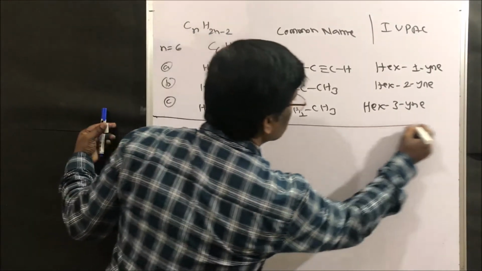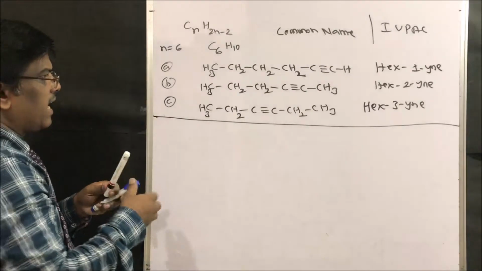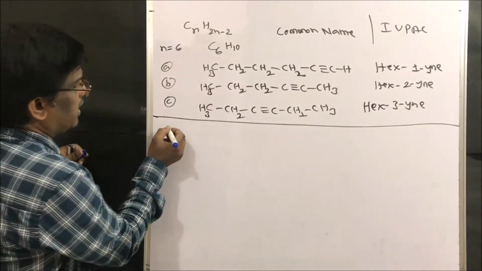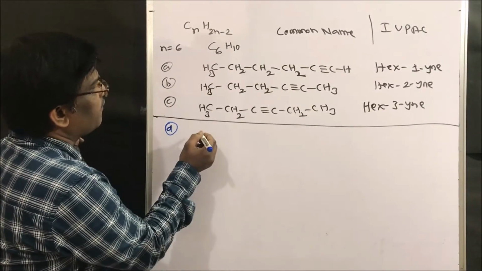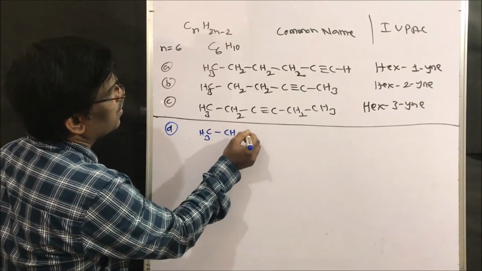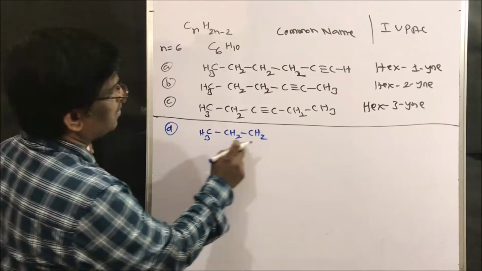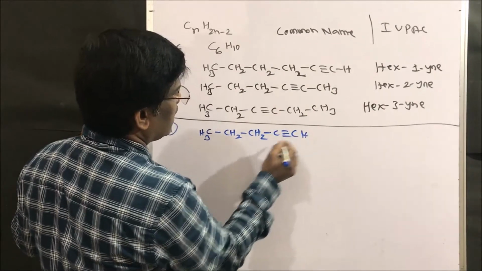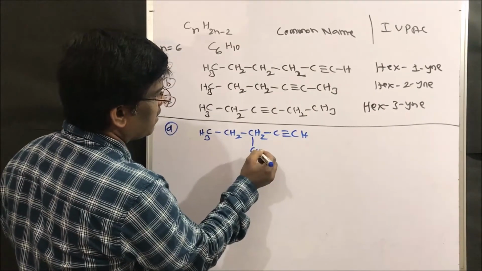So what other isomers are possible? I can write the same molecular formula compound in a different way. CH3, CH2, CH2, C triple bond CH. Here I can write a methyl.